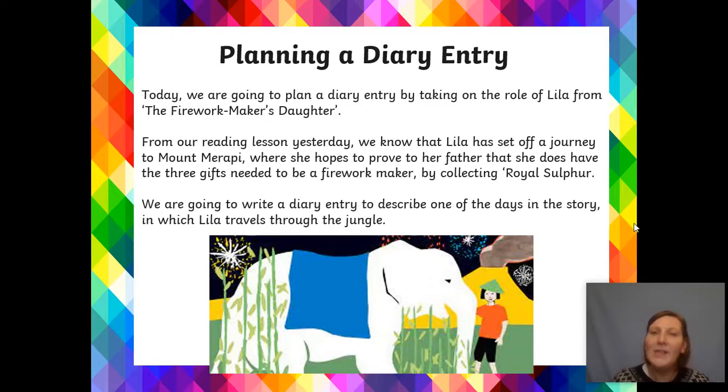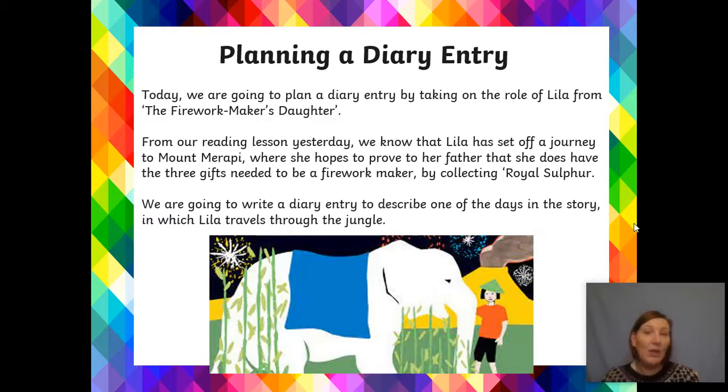So from our reading lesson yesterday and today, we know that Lila has set off on a journey to Mount Merapi, where she hopes to prove to her father that she does have the 3 gifts needed to be a firework maker by collecting the royal sulphur. So we're going to write a diary entry to describe one of the days in the story in which Lila